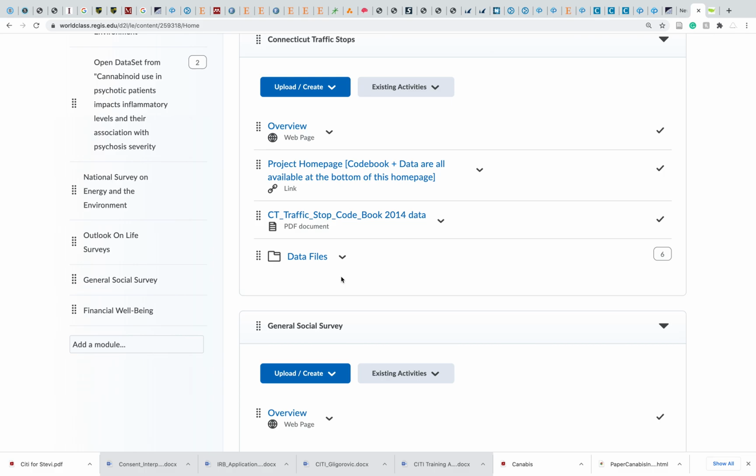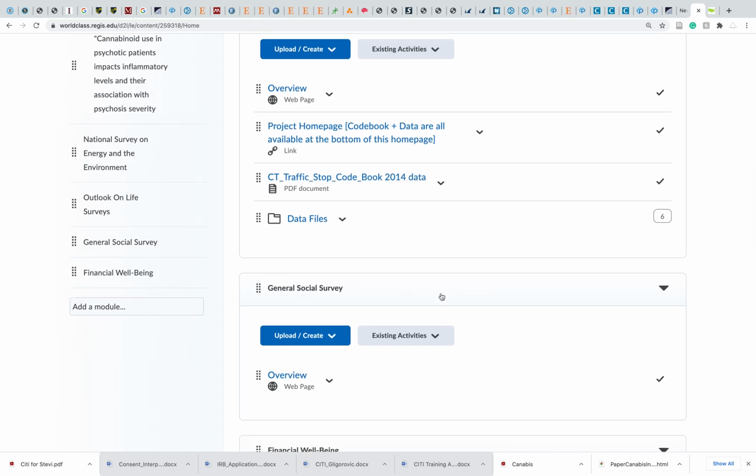What I do want to point out is that with the data on their website, if you go to the actual project homepage, you can download data for individual cities. So you may have questions like, do small cities police differently than big cities? And you can start to look at that by looking at the city level data. So that's our traffic stop data. I'm interested in that because I am interested in racial bias in policing as a research question. So I do want to look into that and learn some more.